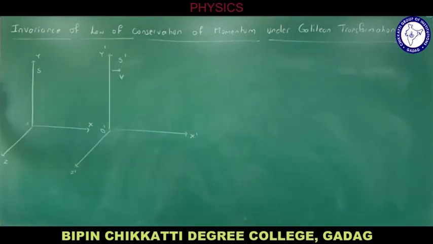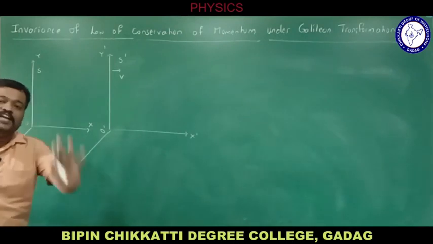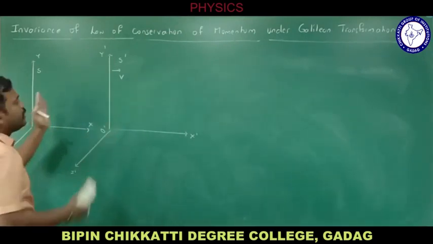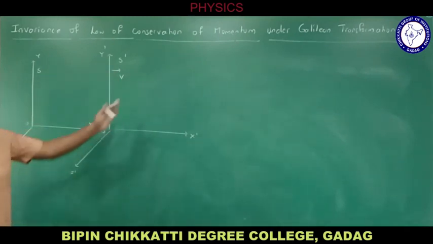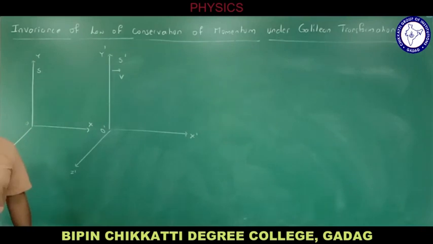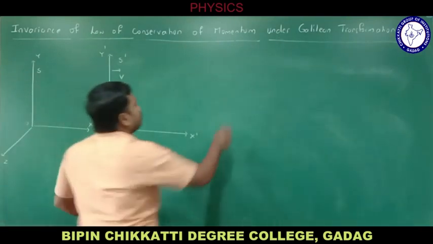As it moves, there will be a certain point where O coincides with O dash. That time, let me take t equal to 0, right? And when it passes, let me consider at time t this position, and it is moving with velocity v with respect to frame S. So there are two frames of reference. Okay, let me begin with the derivation.